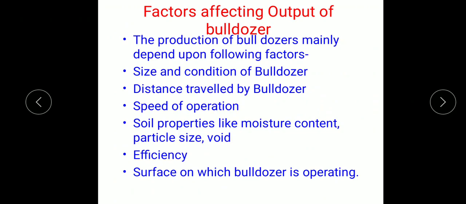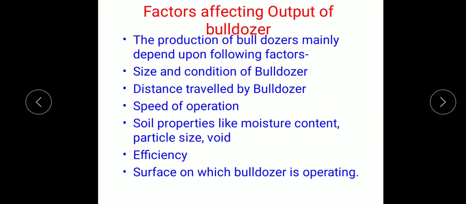The next is speed of operation. So this factor is very important. If the operator is operating the bulldozer with a good speed, definitely the output will be more and vice versa.